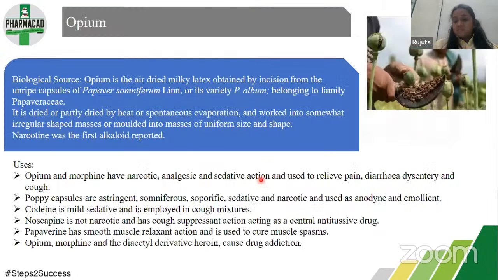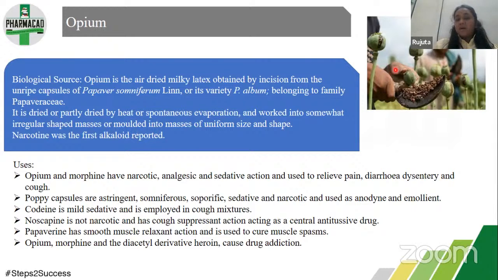Okay, now just a small piece of short information about opium. It is air dried milky latex obtained by incision of unripe capsules of Papaver somniferum, belonging to family Papaveraceae. It is dried or partly dried by heat or spontaneous evaporation and worked into somewhat irregular shaped masses or molded into masses of uniform size and shape.